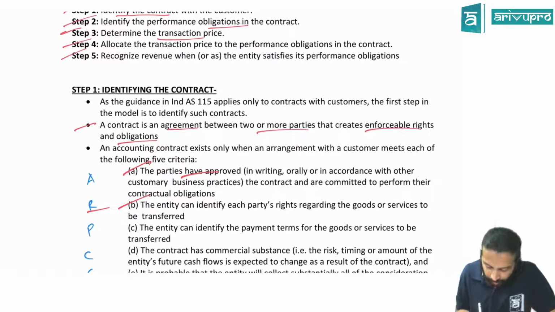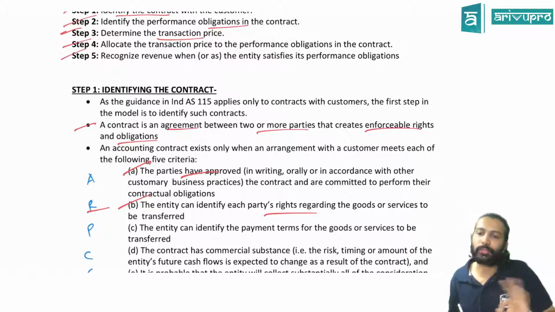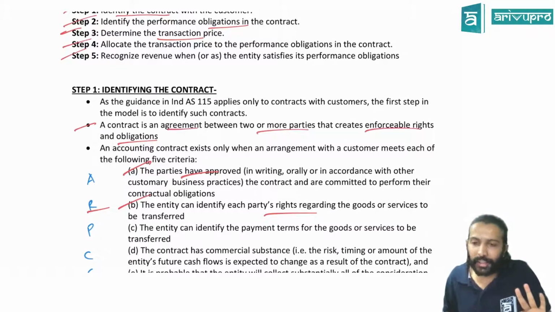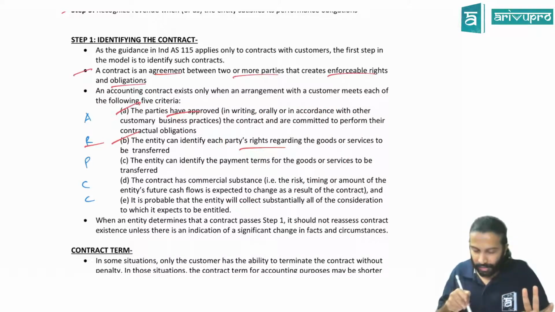R means the rights. Each party should identify the rights with respect to goods and services. Each particular right should be clearly identifiable. Manageable, or am I going fast? Understood. They will give you a case, sir. So you have to write the contract definition and these 5 features and only then conclude. Hence, I am giving you each and everything.